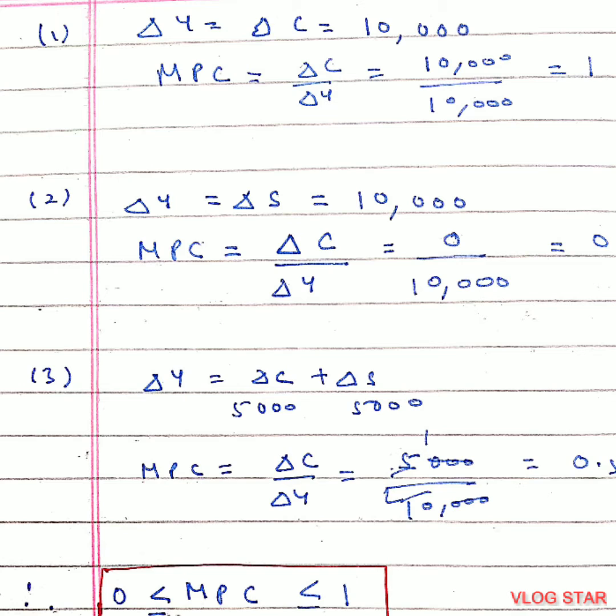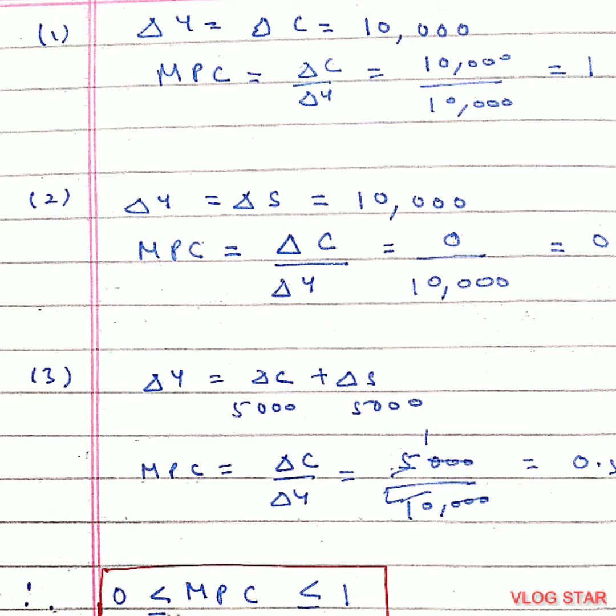So now we'll find MPC, that is change in consumption upon change in income. His consumption changed by 10,000 rupees. He spent all 10,000 rupees, divided by 10,000 change in income. That would come out to be 1. So here we can see the person who does not save has higher MPC, marginal propensity to consume.